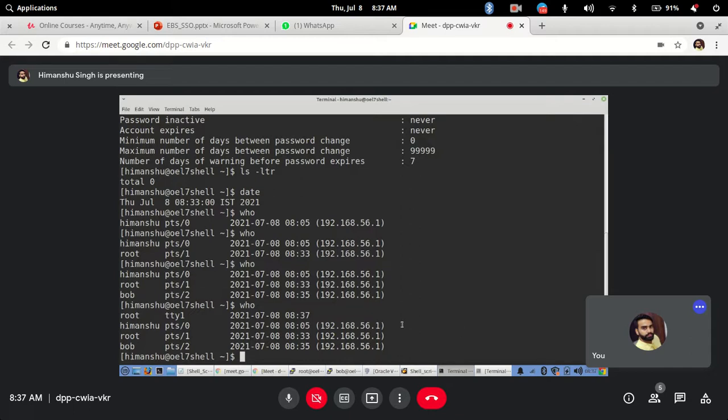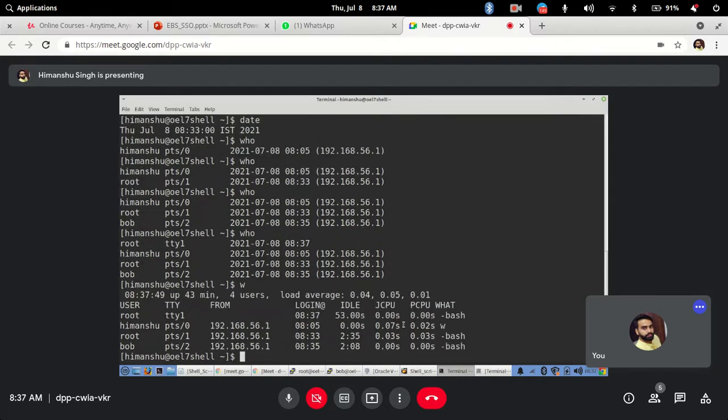Now, next, let's say if I want to get a little bit more details, there is a command W, just W. So what it will do, if I hit enter, it will tell me how much CPU it is utilizing, what is the percentage CPU, what session.